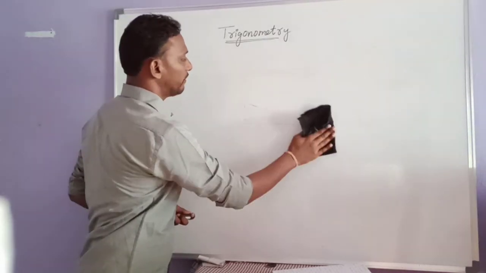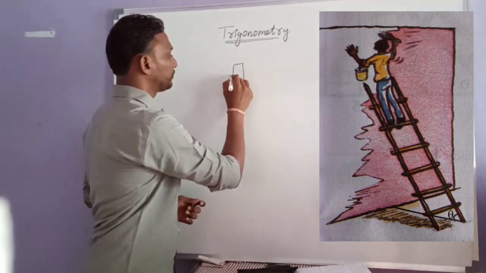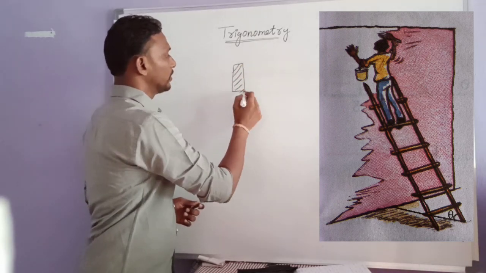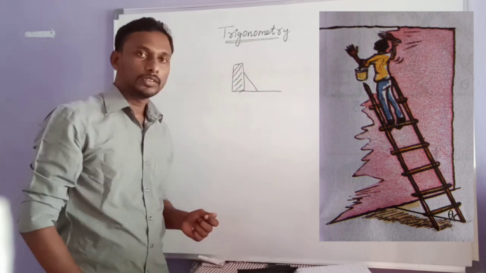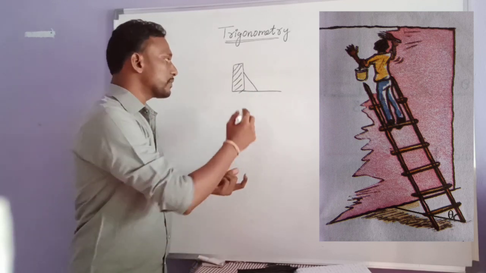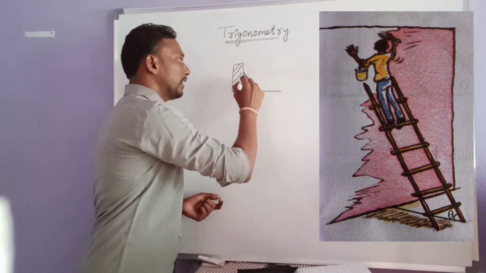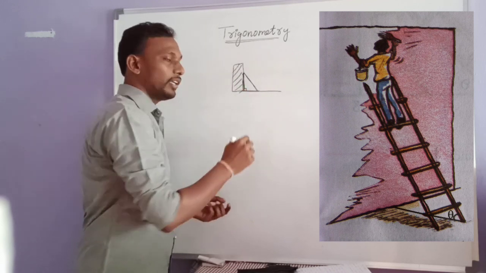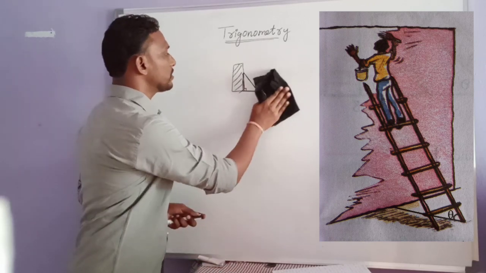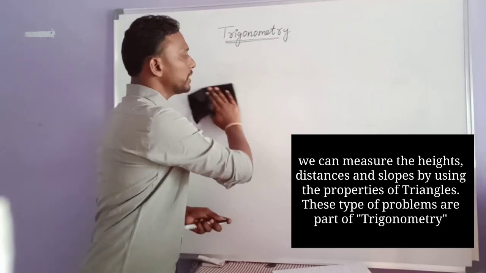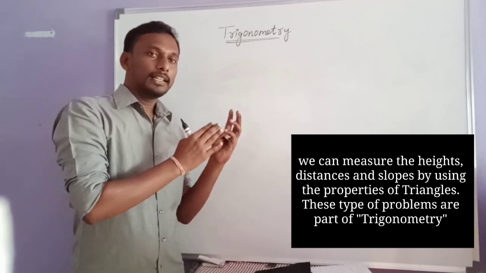If a person is whitewashing a wall with the use of a ladder, again observe this wall, the ground and this ladder. Again they are forming a right angle triangle, right? So these are some of the real life situations where we will use triangles, and by using this trigonometric concept, we can find the length.